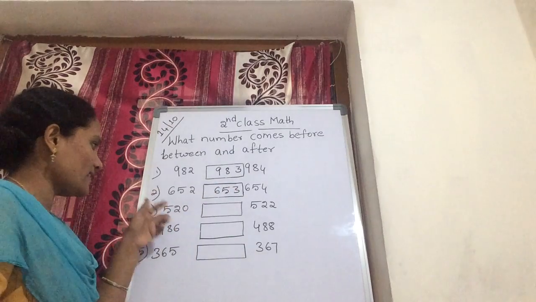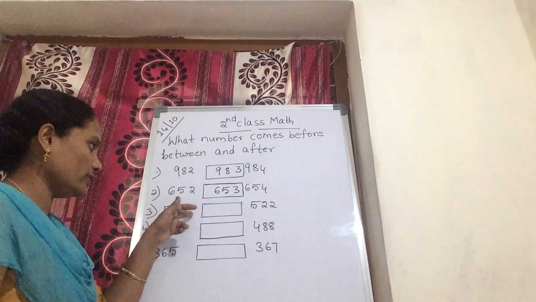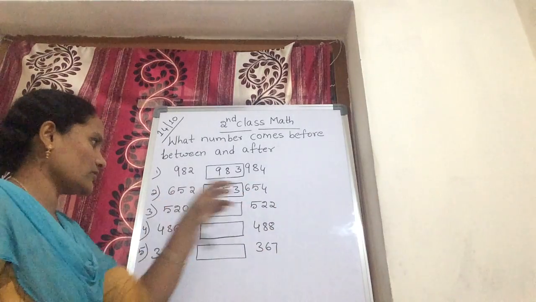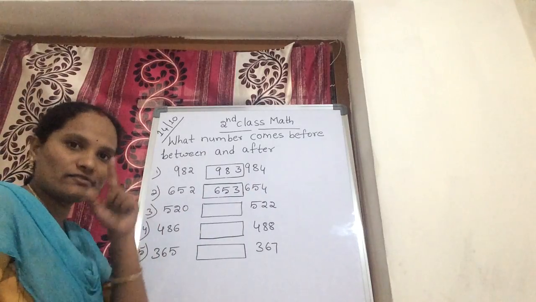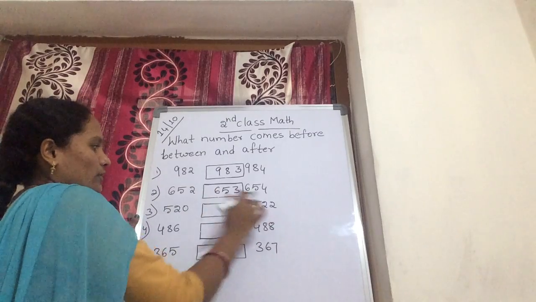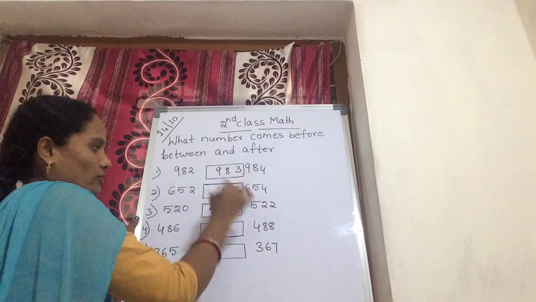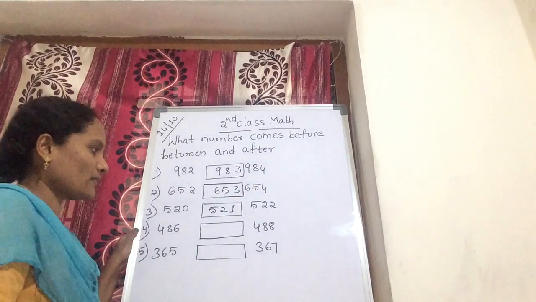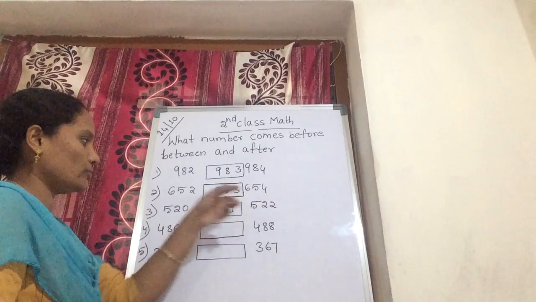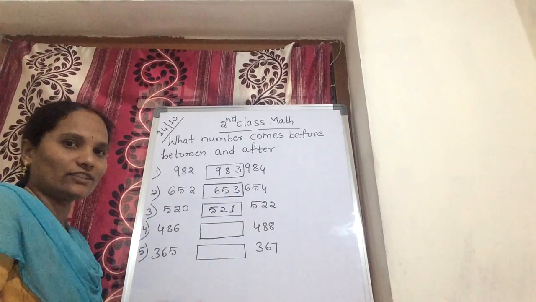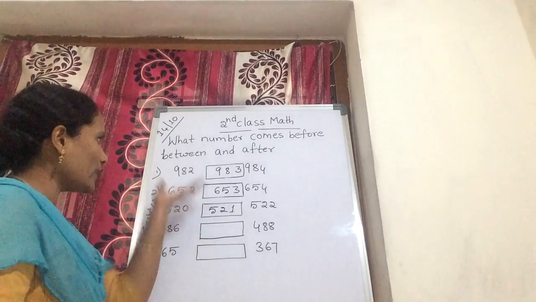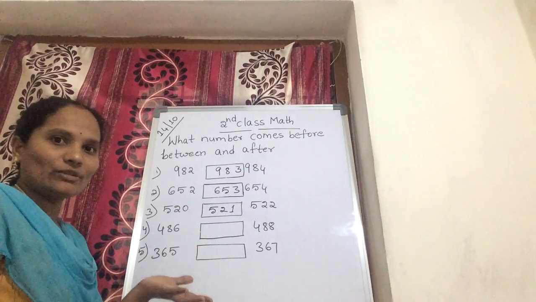Let's see the next one: 520 and 522. Tell me children, 2 before what comes? 1. So 1, and 52 is the common. You should write 52. Which number did you get? 521. So 520 and 522, the between number is 521. You check it like that, before numbers or after numbers, and you can easily get the between numbers.